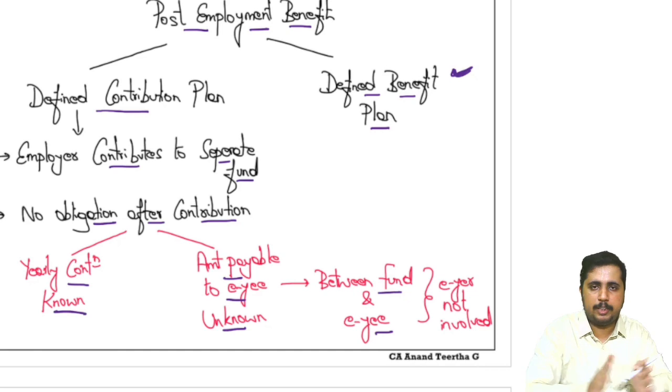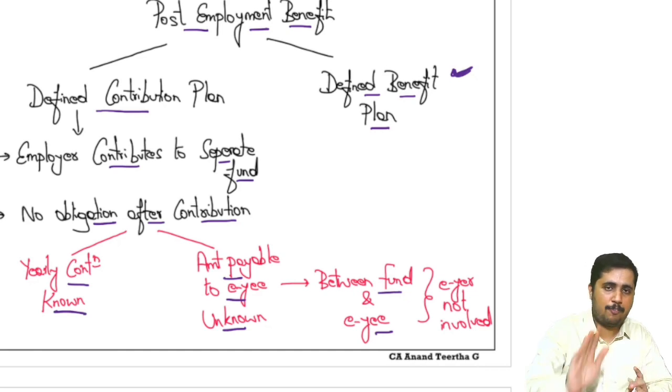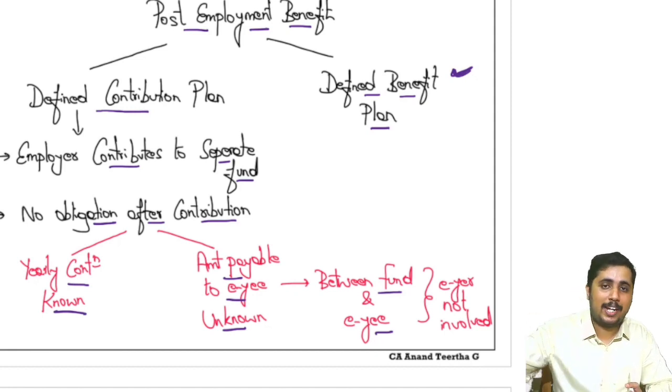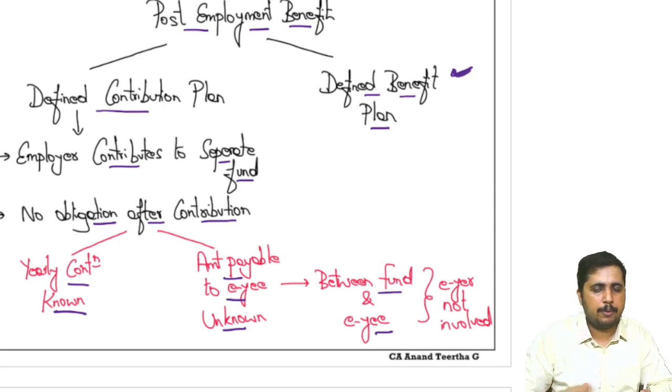Once I contribute, my job is done. I will not be looking at what happens after that. So I will define what I will contribute to the employee. Once I contribute, how much do they collect at the end of the term? I don't know. That is between the employee and the fund. Okay. This is about the defined contribution plan.